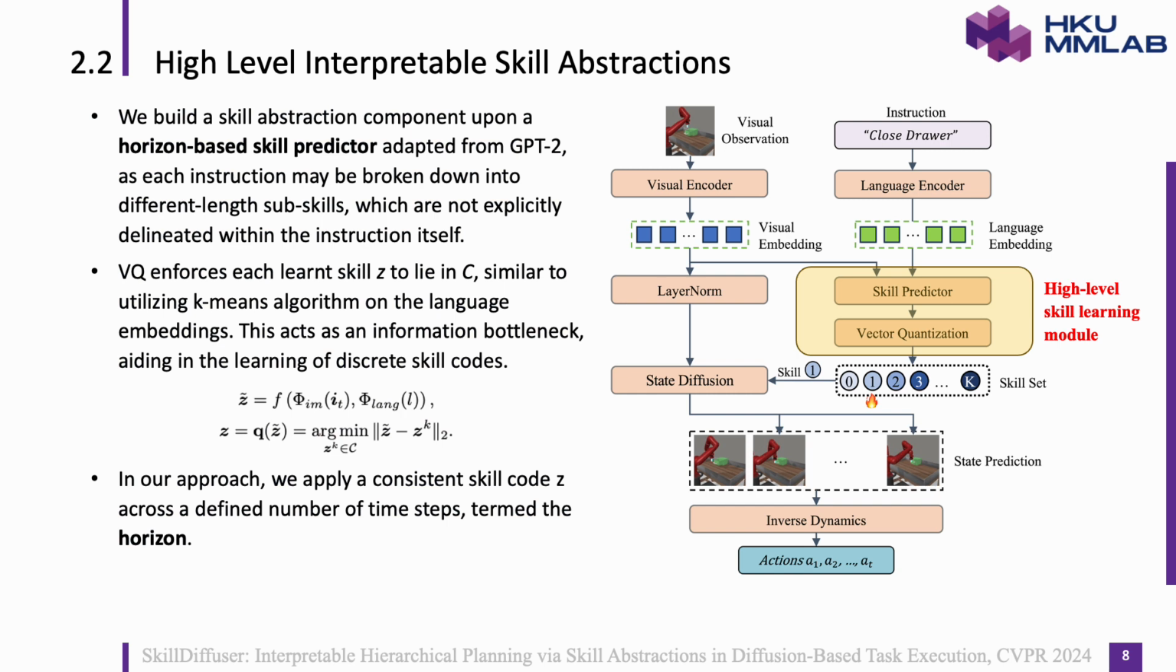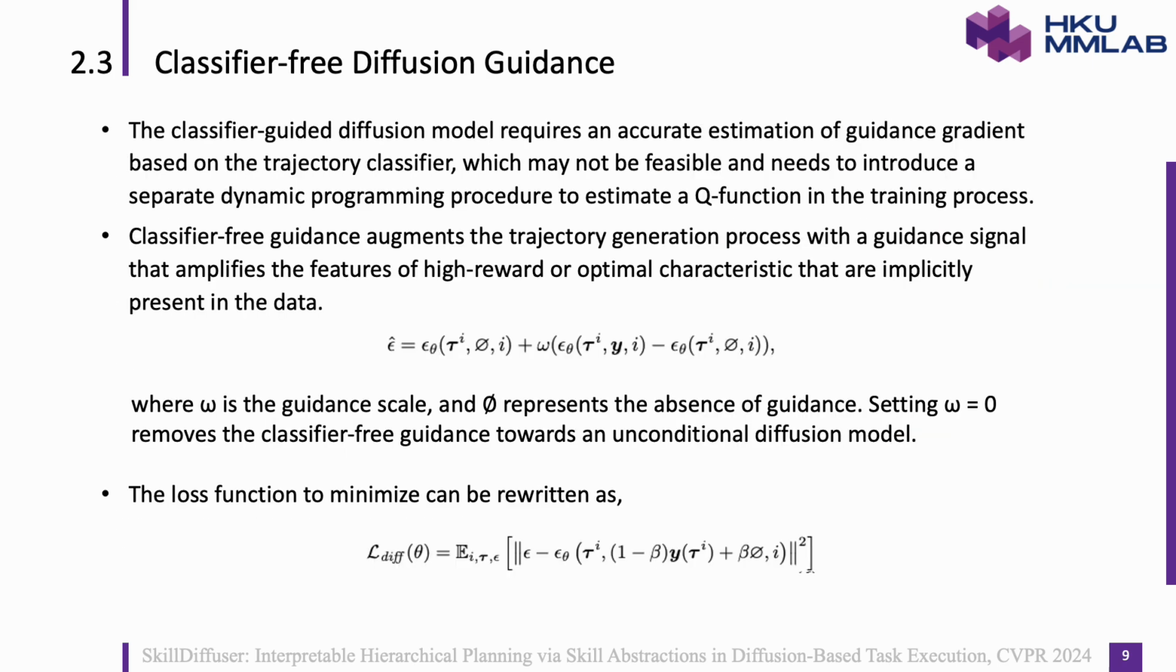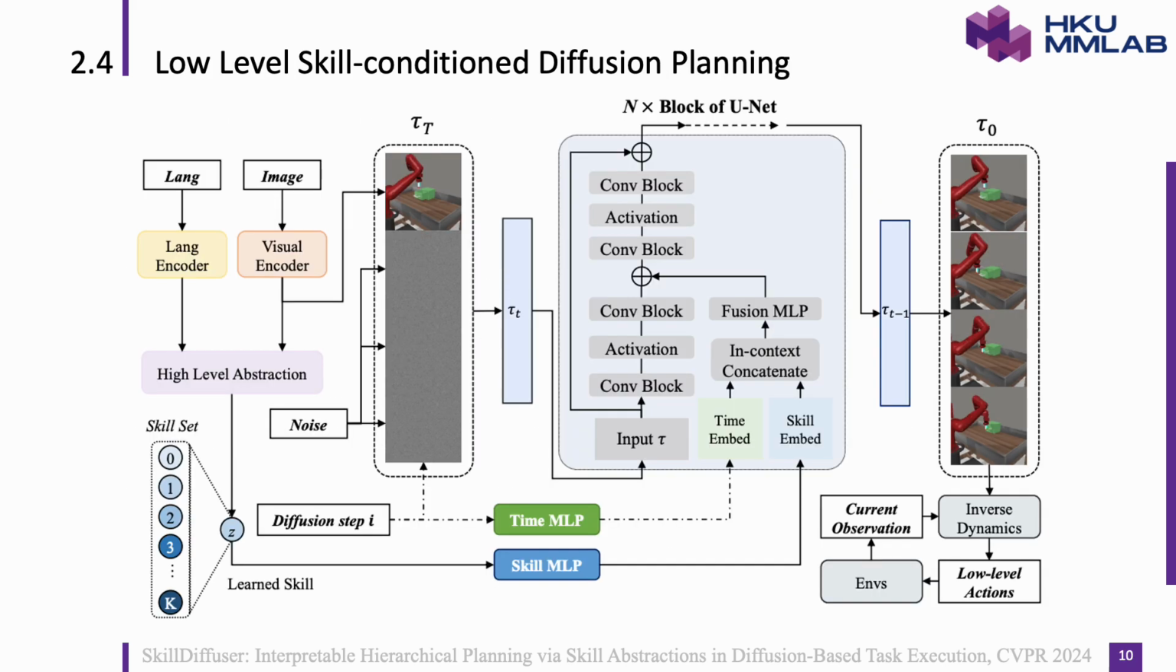The high-level skill abstraction module consists of a skill abstraction component upon a horizon-based skill predictor adapted from GPT-2, and a vector quantization operation which enforces each learned skill to lie in the skill set. As each instruction may be broken down into different length subskills, we apply a horizon-based skill code embedding. The low-level skill-conditioned diffusion planning is based on classifier-free diffusion guidance, which amplifies the features of high reward or optimal characteristics through the diffusion model directly, with the condition as part of its input. A detailed proof is provided in the appendix.